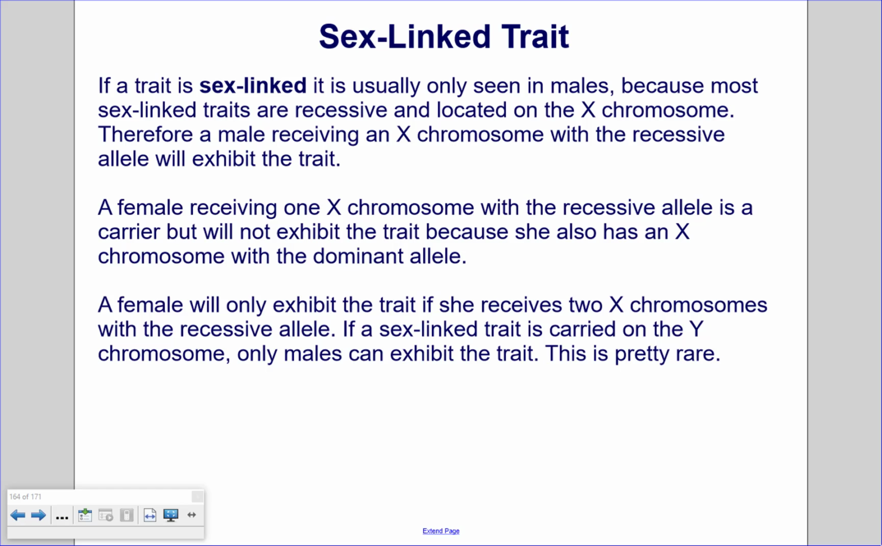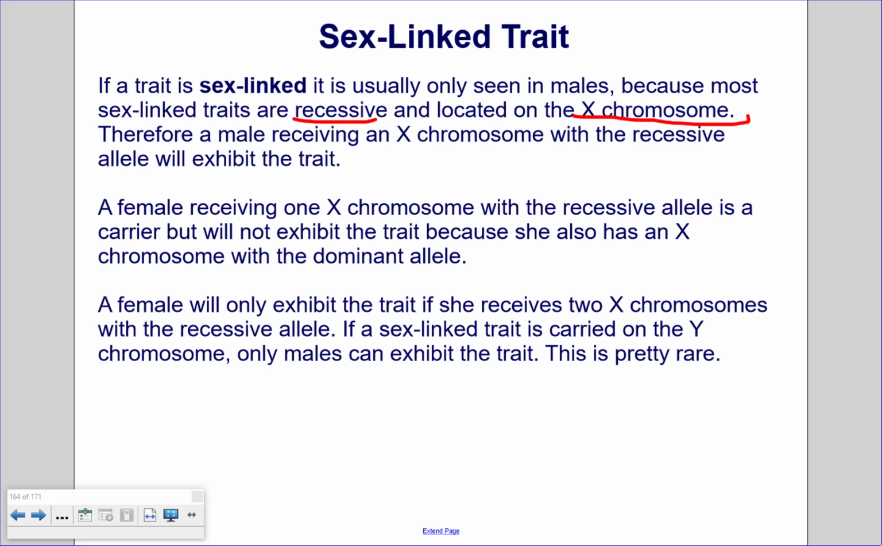Sex-linked trait. If a trait is sex-linked, it is usually only seen in males because most sex-linked traits are recessive and are located on the X chromosome. Therefore, a male receiving an X chromosome with the recessive allele will exhibit the trait, because they only have one X and then the other one is a Y.